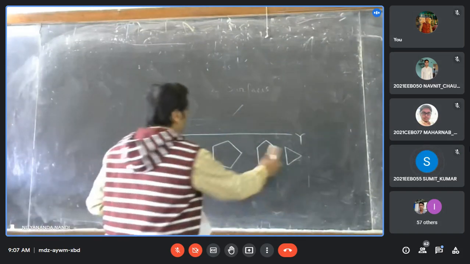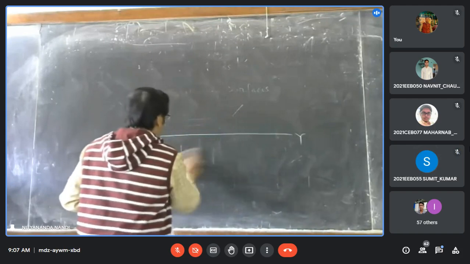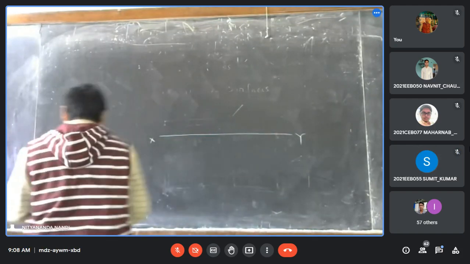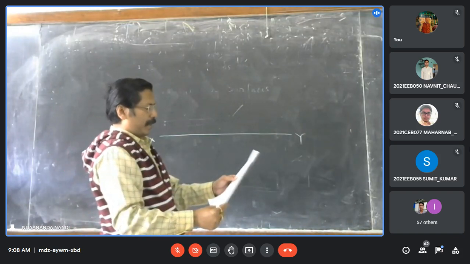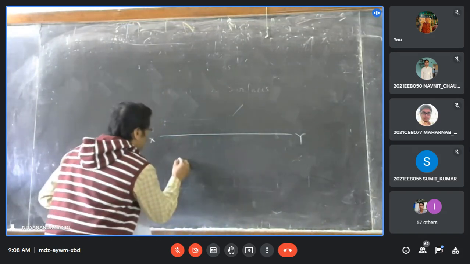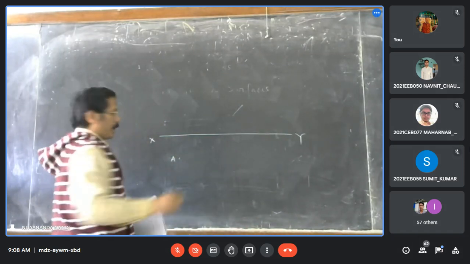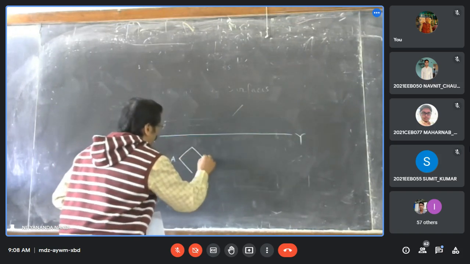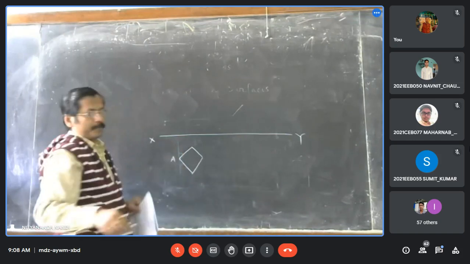Yes, sir. But in this problem, it is given that it is resting with one of its corners, on the corner A on HP. So this is A on HP. So these two sides will be 45 degree inclined to the vertical.